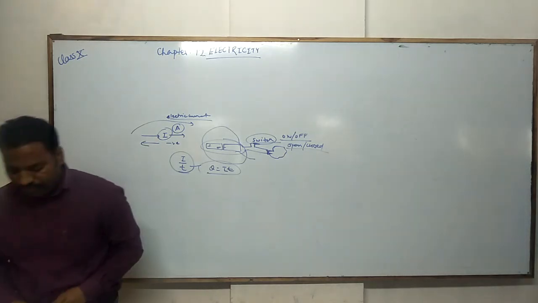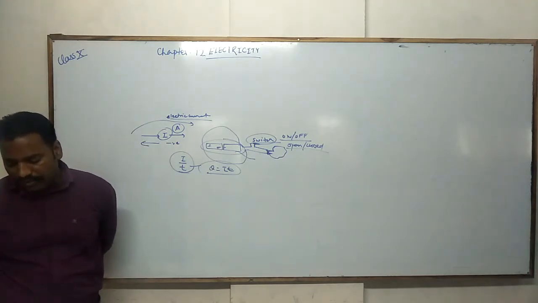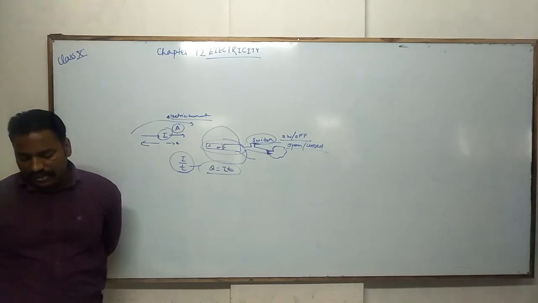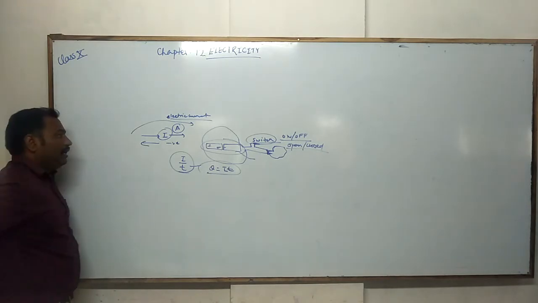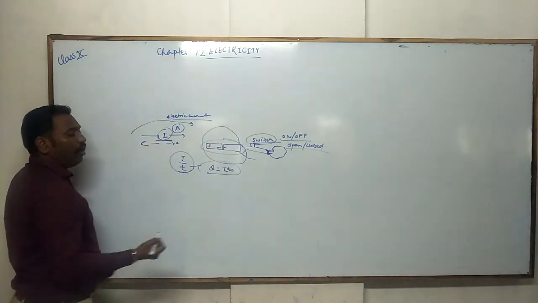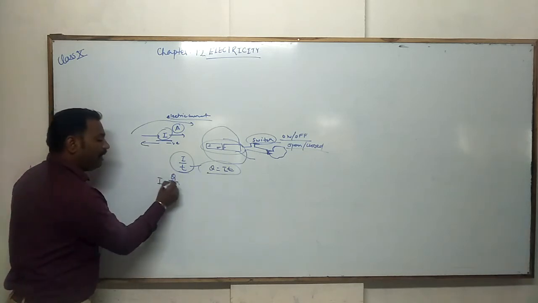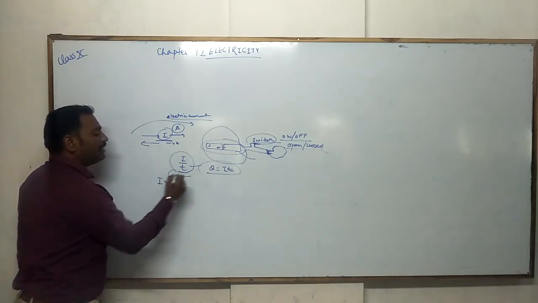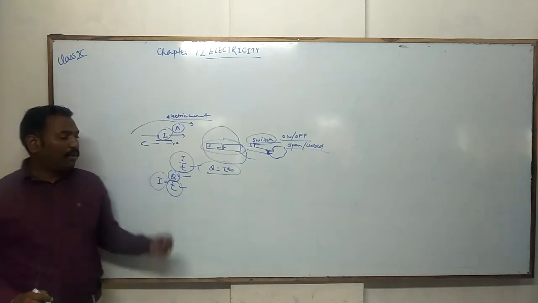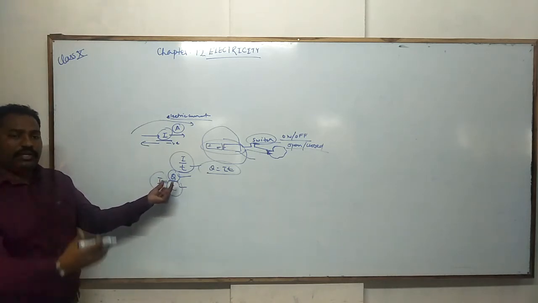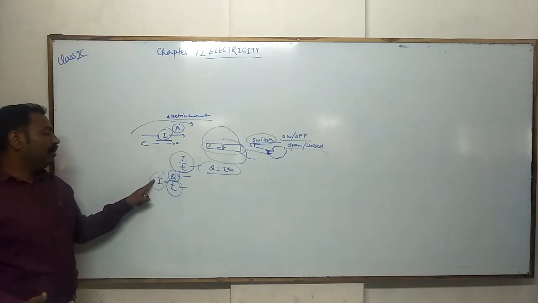Next page. If a net charge Q flows across any cross section of the conductor in time t, then the current I through the cross section is I is equal to Q upon t. So you know that the current is actually the flow of charges. If I is equal to Q upon t, it means how much charge flows in unit time is known as the electric current. How much charge passes from one point to another, and what is the unit time for that, that will be the current.